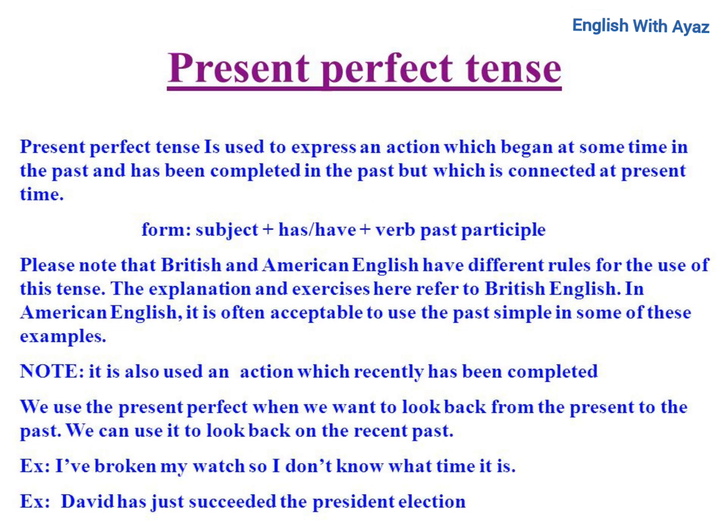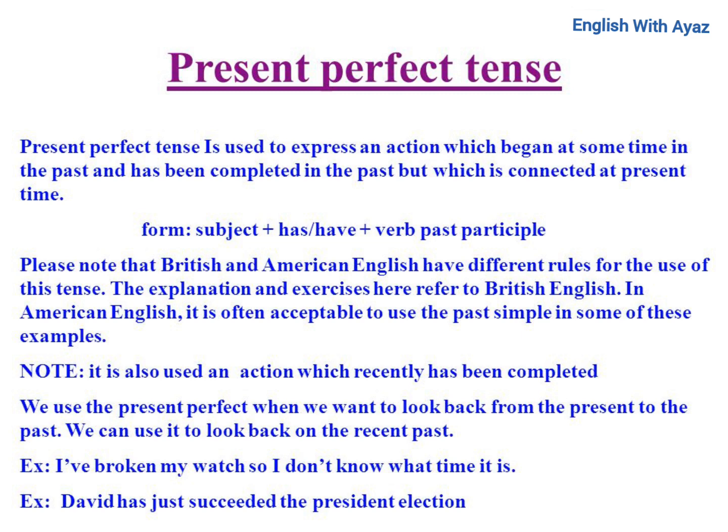Present perfect tense. Present perfect tense is used to express an action which began at some time in the past and has been completed in the past but which is connected to the present time. Form: subject plus has or have plus verb past participle. Please note that British and American English have different rules for the use of this tense. The explanation and exercises here refer to British English. In American English, it is often acceptable to use the past simple in some of these examples. Note: it is also used for an action which has recently been completed.